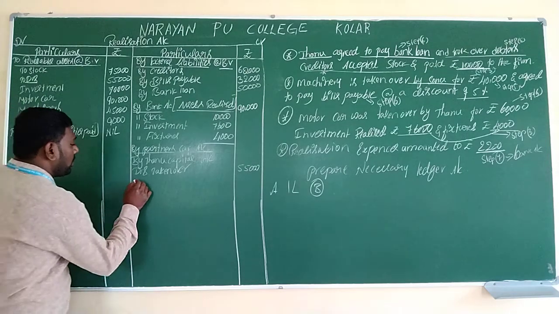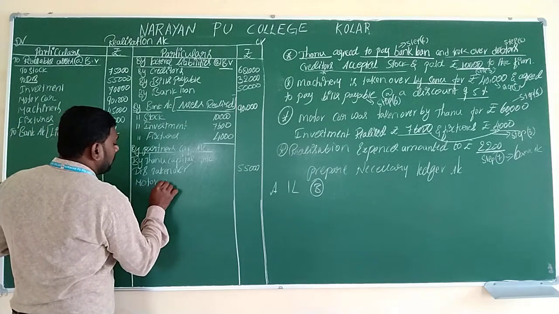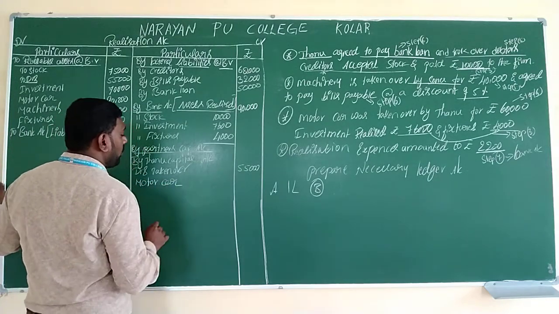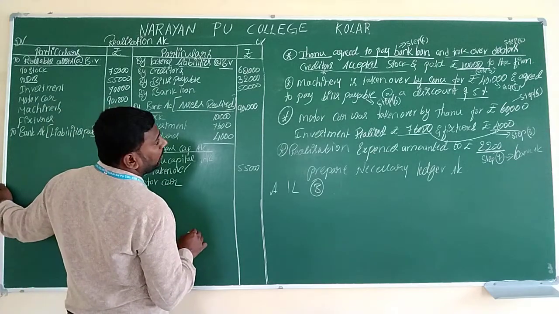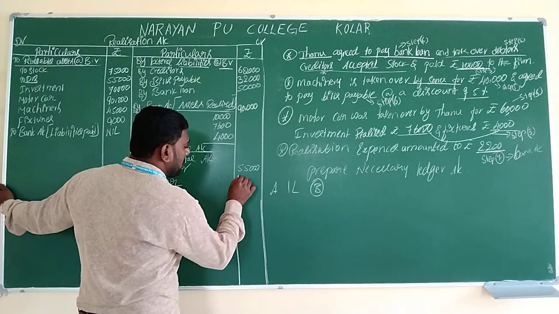So Tanu has taken over the motor car at a cost of rupees 60,000.